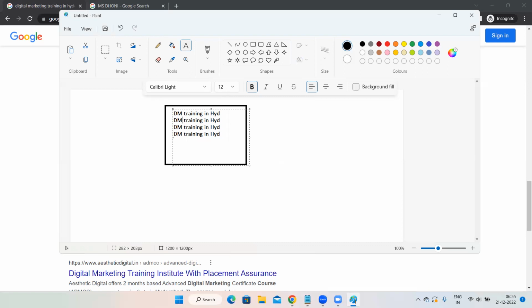This is known as keyword stuffing. Why do people do this? What is the advantage they get if they are doing this? The thing is, what is this keyword stuffing? I'm stuffing the keyword, right? The complete page I'm filling with one keyword or two keywords itself. With only a few keywords I'm stuffing. I'm not adding proper content. Rather than adding content, I'm just stuffing the keyword, isn't it?